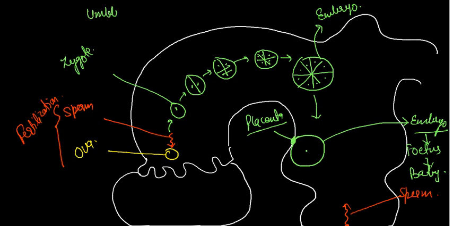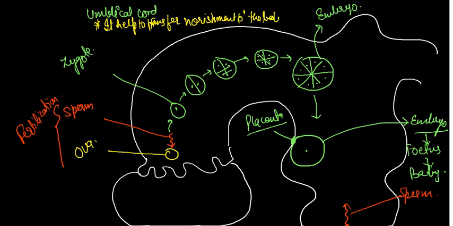The umbilical cord helps to give nourishment to the baby which is present in the womb of the mother. It helps to transfer nourishment to the baby, and also helps to transfer oxygen to the baby present in the womb of that woman. You have to remember this.